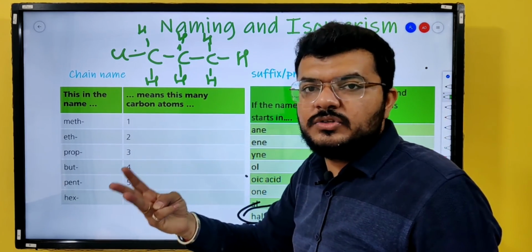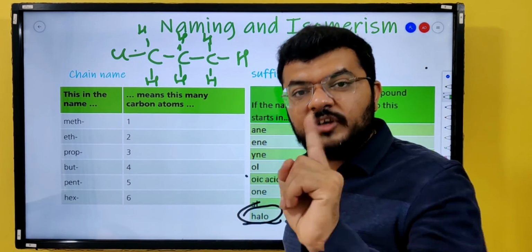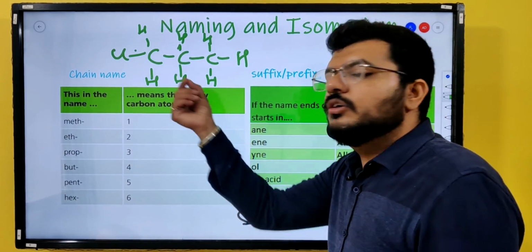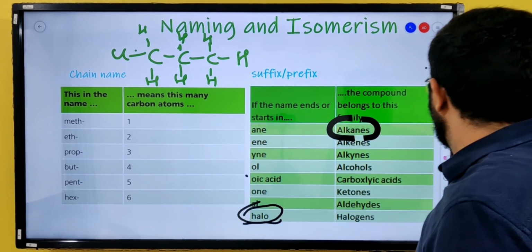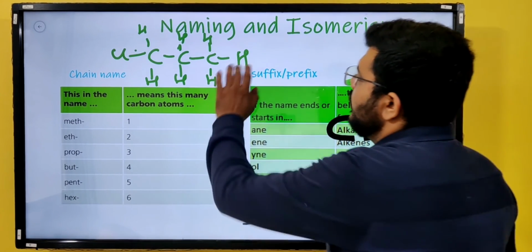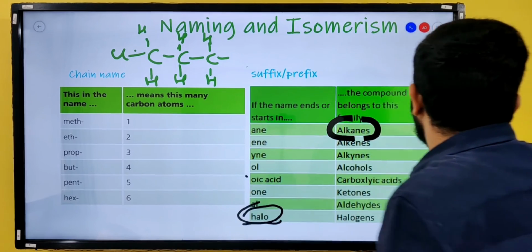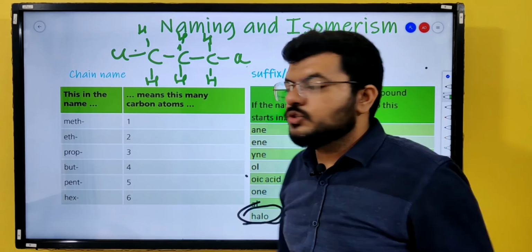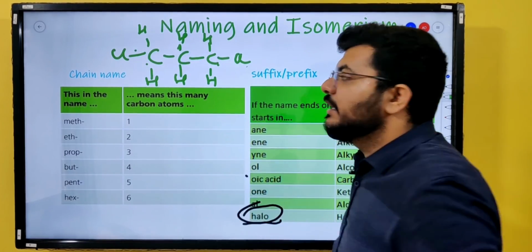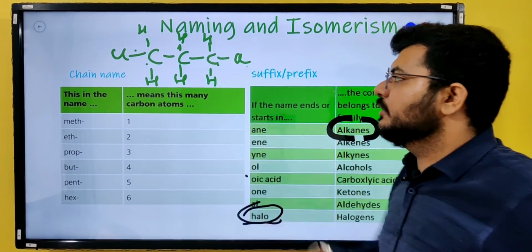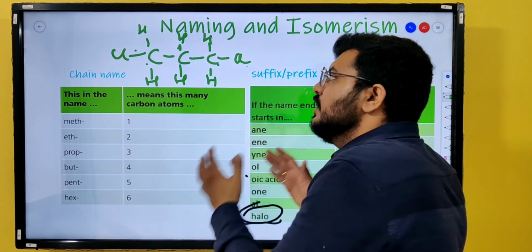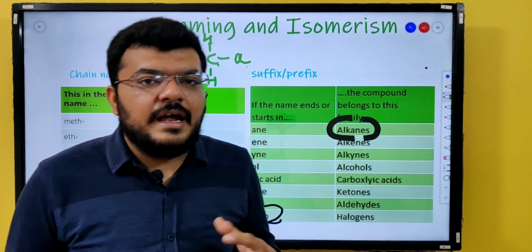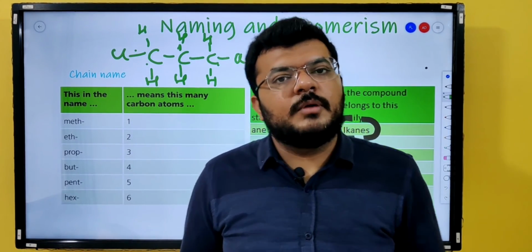Single bonds, 3 hydrogens and chlorine at the first carbon. So that is 1-chloropropane. Let's say, for example, instead of hydrogen, there was chlorine here. Then the name of this compound will change to 1,3-dichloropropane, right? It would change to 1,3-dichloropropane.